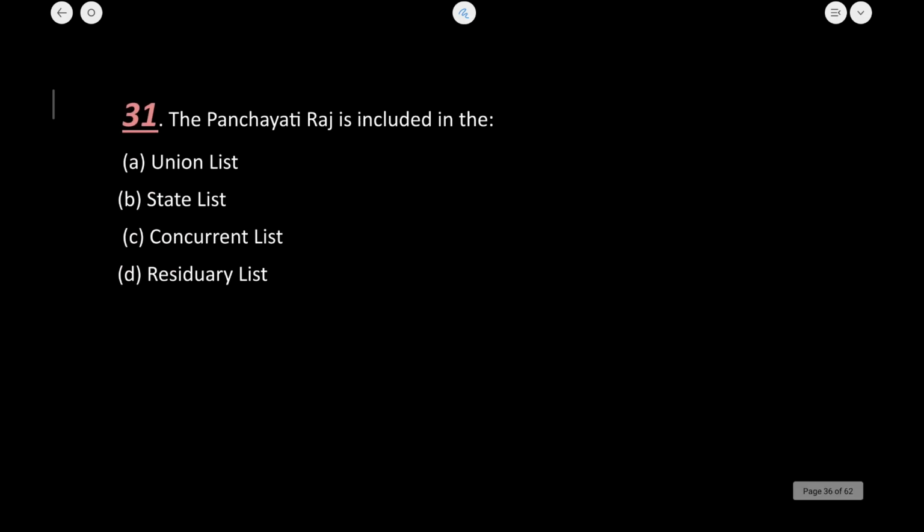Next is the Panchayati Raj institutions. The Panchayati Raj is included, obviously, in the state list. The state legislature has power regarding many of the provisions that are mentioned under the Panchayati Raj institutions in the voluntary list. Okay, so it comes under the state list.